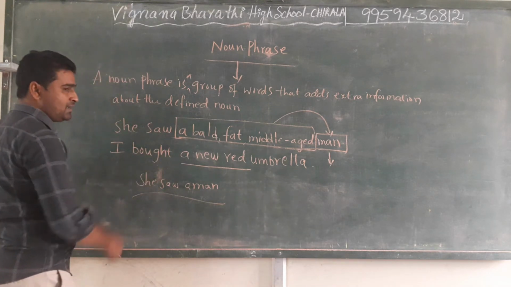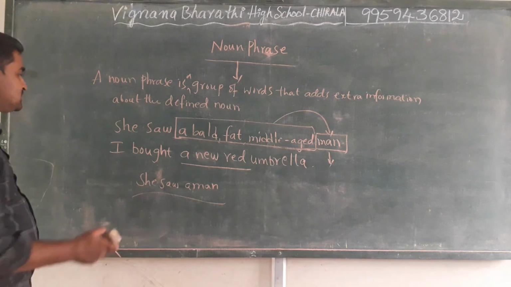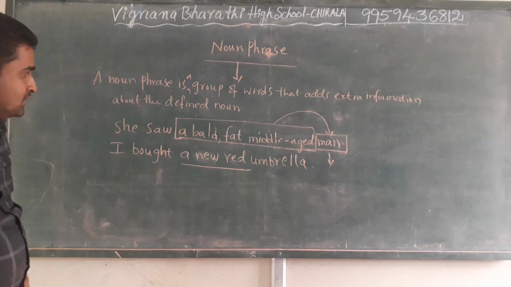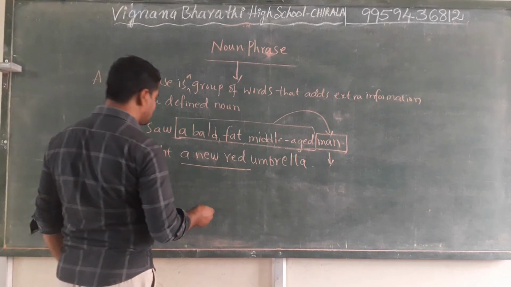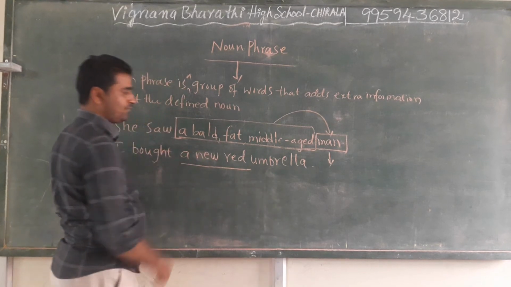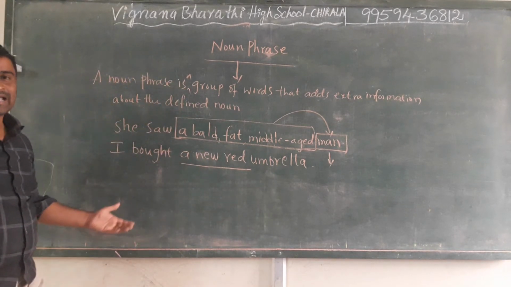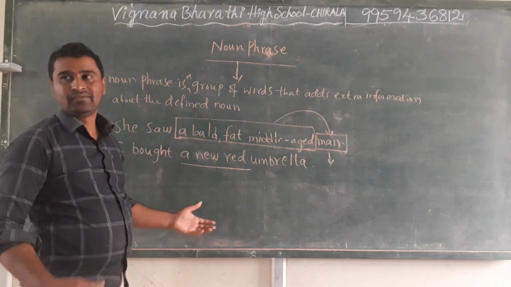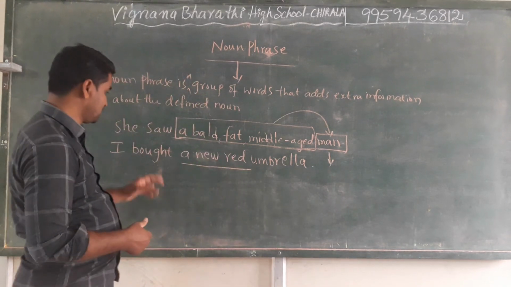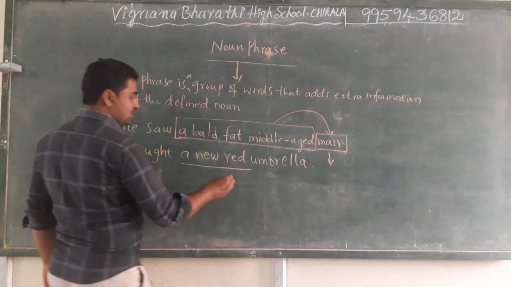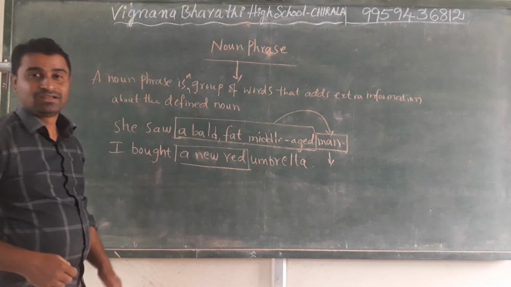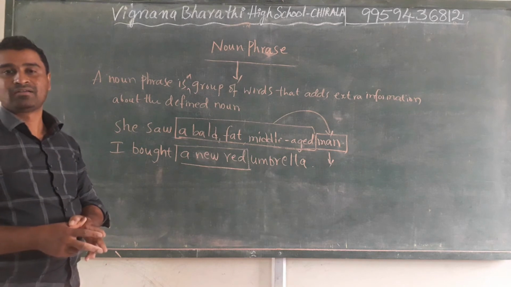Let us look into the second sentence. I bought a new red umbrella. See here, in the second sentence, we can say I bought an umbrella, and there is nothing wrong in it. But when we say a new red umbrella, what kind of umbrella?